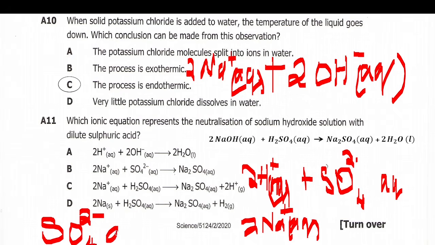I'm using a mouse and not a writing pad, hence it is so hard to use. So imagine this substance has split itself in this form, and this one has split itself in this form. Again, this also has split itself into sodium here and sulfate here.